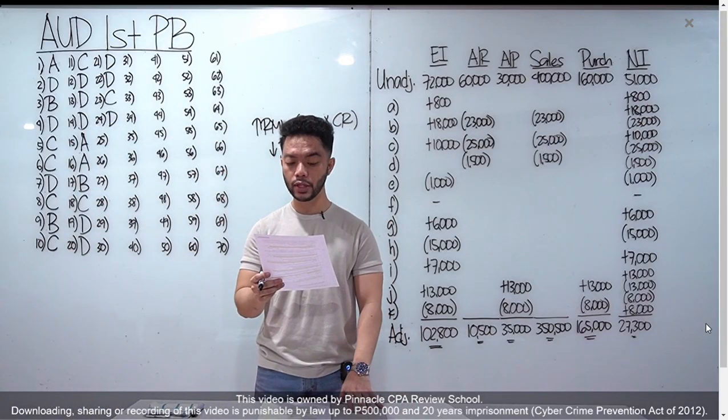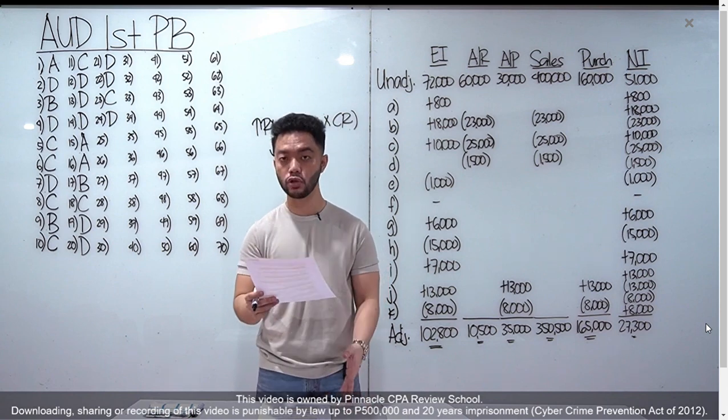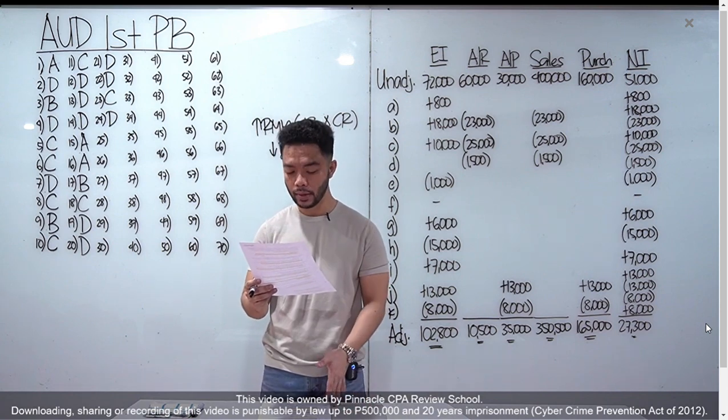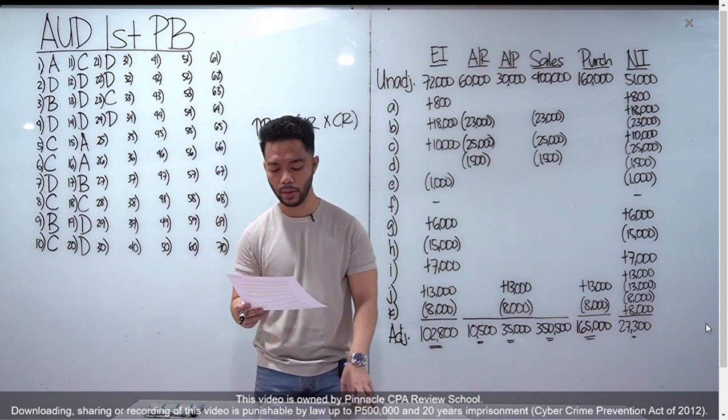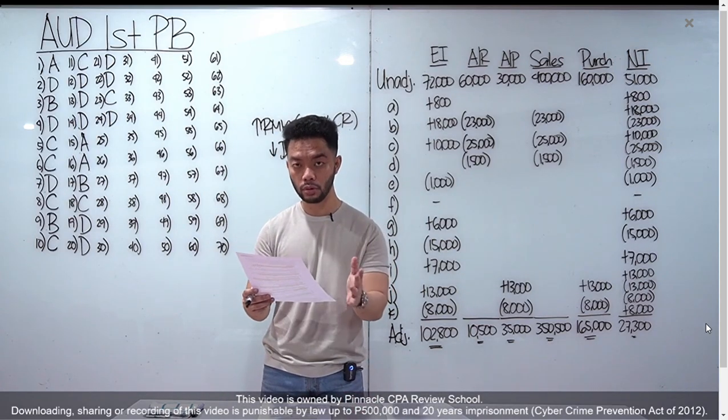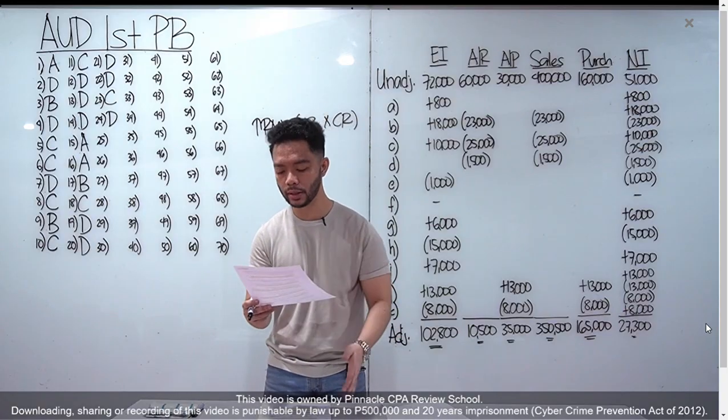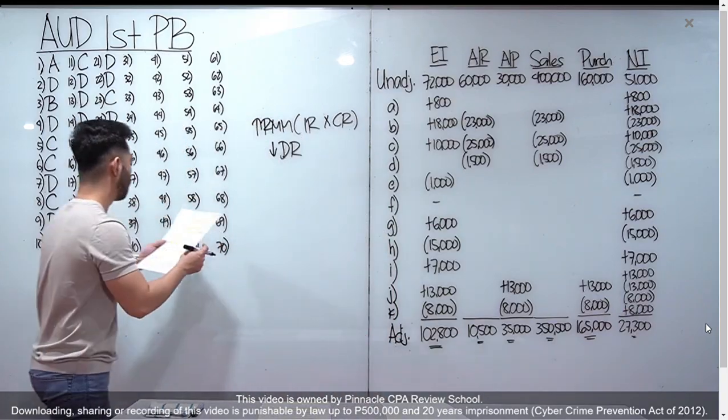Number 25, which of the following statements about internal control is not correct? Which one is wrong here, class? A, B, and D are all correct. Letter C, stronger internal controls result in an increase, that should be a decrease, class. Right? When our internal controls are strong, we do test of controls first, then a little substantive testing. So it should be a decrease in the number of required substantive tests.